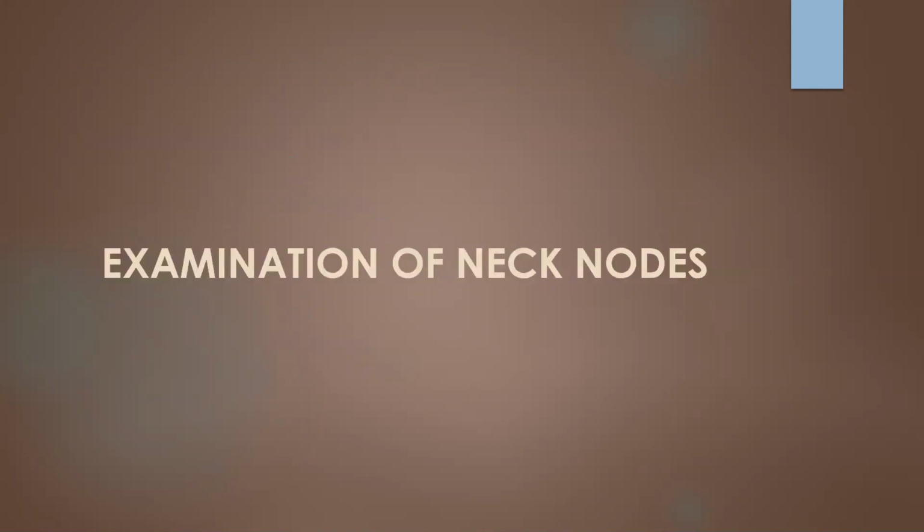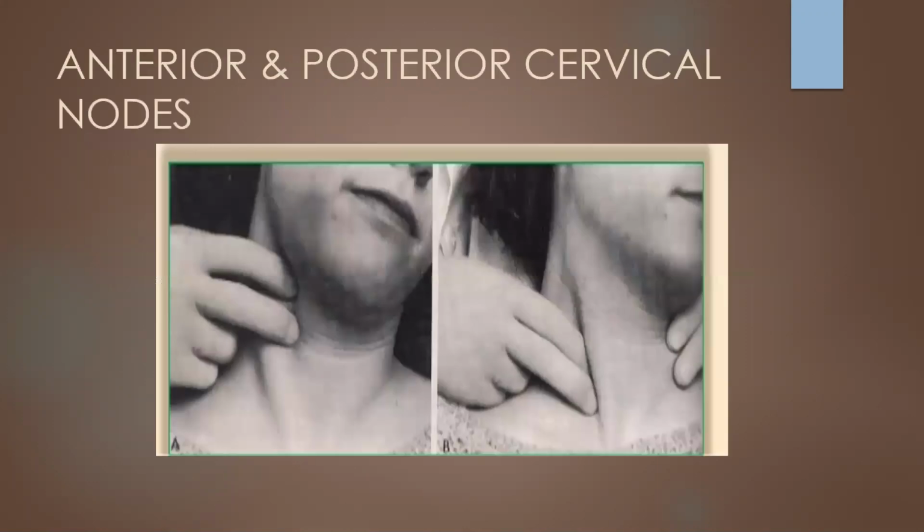So, examination of lymph nodes, anterior and posterior lymph nodes. Before going into the detail, first we should position the patient and position ourselves. For examining the anterior and posterior cervical nodes, we'll be standing behind the patient and turning the patient's face to the opposite side. So it is examined like this. The anterior nodes are examined like this, and this is the posterior node.